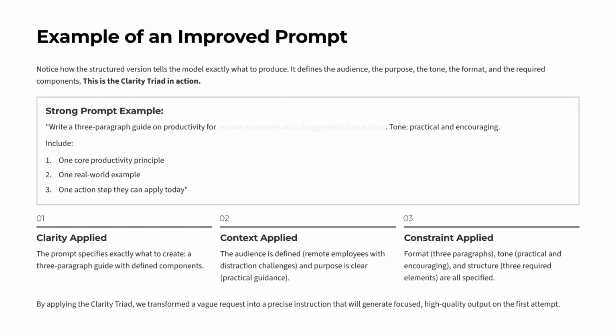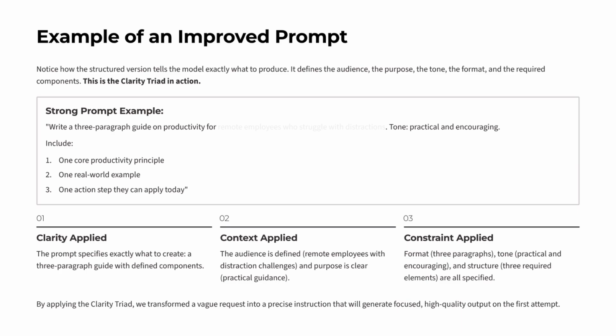Here's an example of a strong prompt using the Clarity Triad. This version defines the audience, the purpose, the tone, the format, and the required components. It specifies that the model should write a 3-paragraph guide on productivity for remote employees who struggle with distractions. This prompt applies clarity by defining exactly what to produce. It applies context by identifying the audience and purpose. And it applies constraint through format, tone, and the 3 required elements. By transforming a vague request into a precise instruction, we ensure the model can deliver a focused, high-quality result on the first attempt.